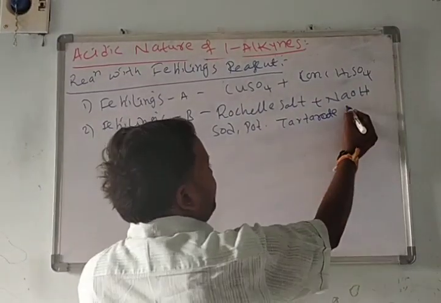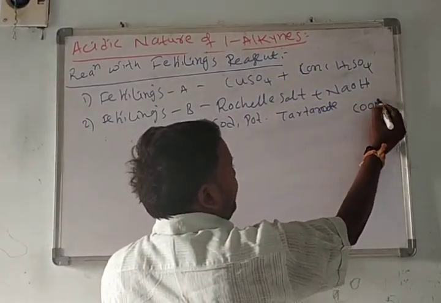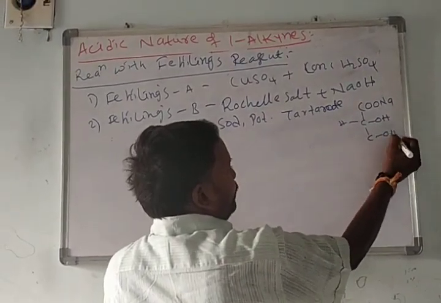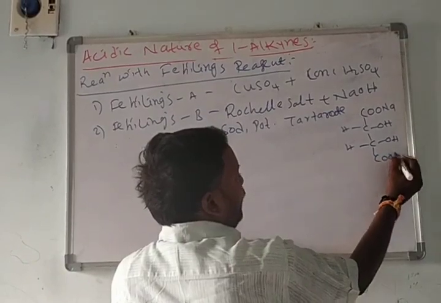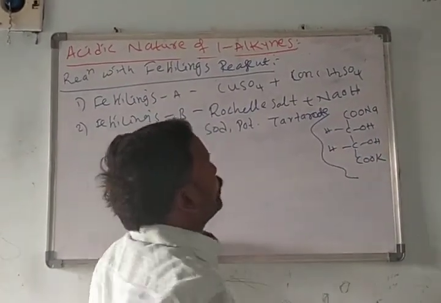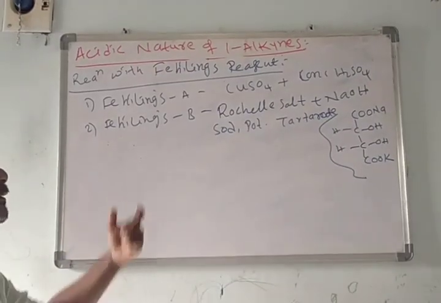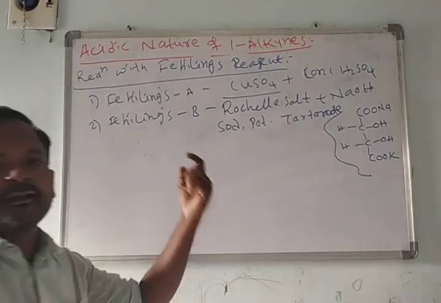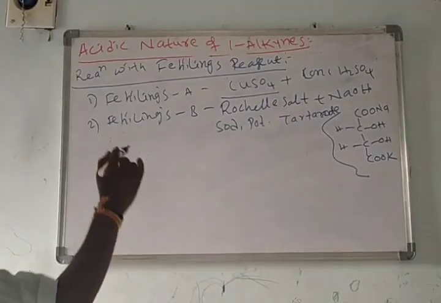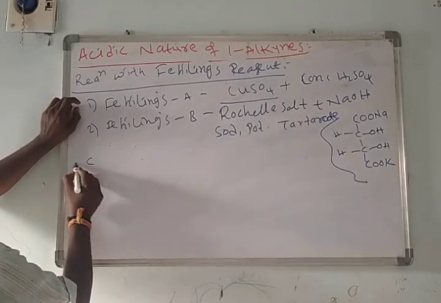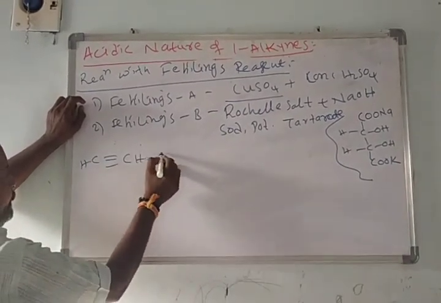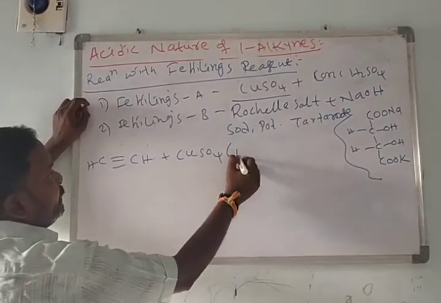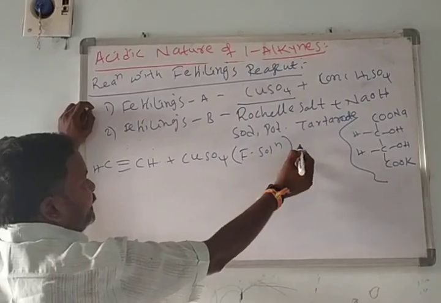I will write the structure of sodium potassium tartrate. Here Na, here CHOH, CHOH, COOK. This is the structure of sodium potassium tartrate, which we call Rochelle salt. It contains cupric ion, a copper salt. This copper salt containing Fehling's reagent reacts with 1-alkynes. Cupric sulfate, Fehling's solution or Fehling's reagent.